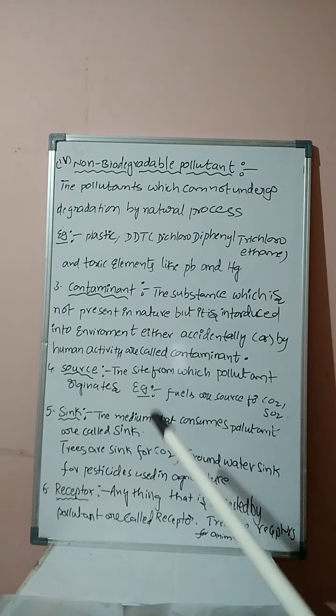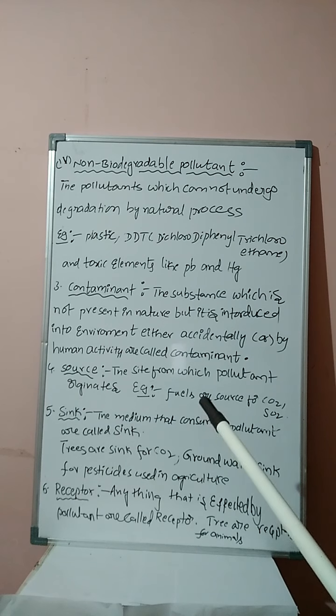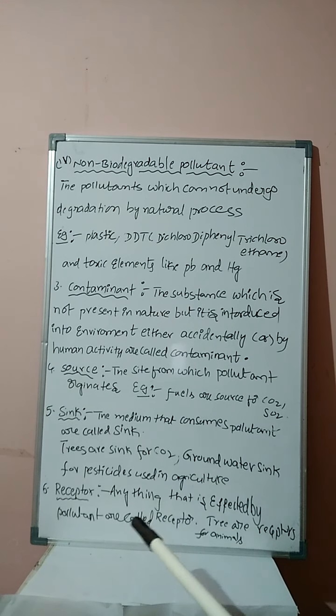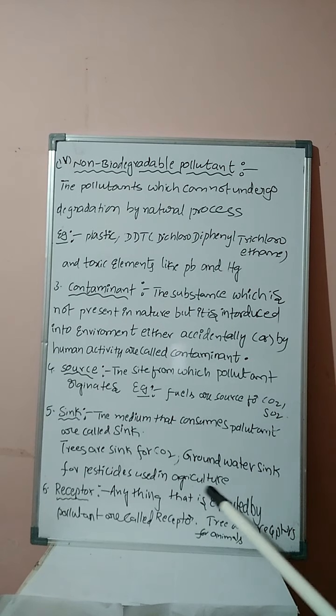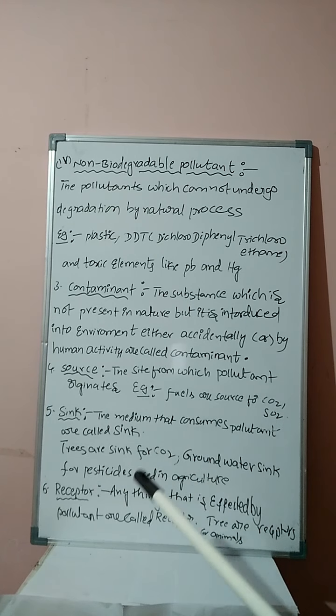Therefore, the medium, the substance that consumes pollutant, is known as a sink. Trees are a sink for carbon dioxide. Groundwater is a sink for the pesticides used in agriculture. Clear, students? Right.